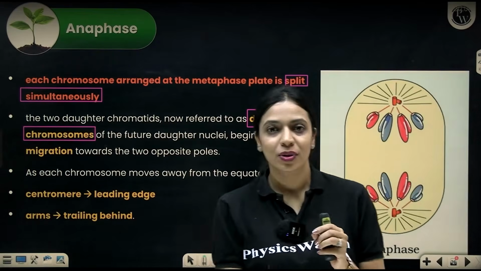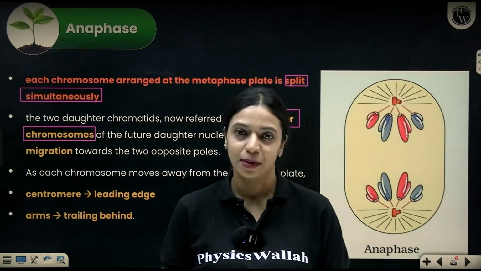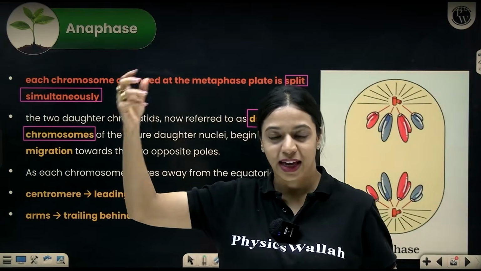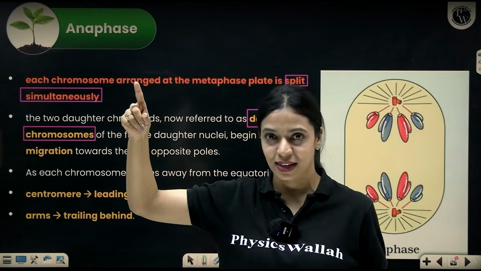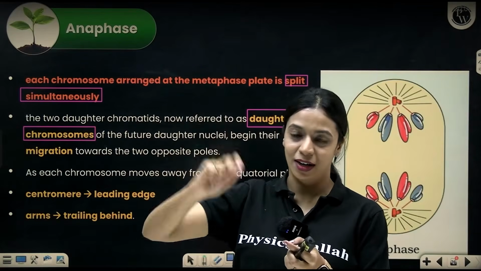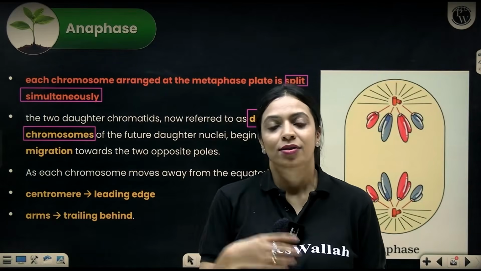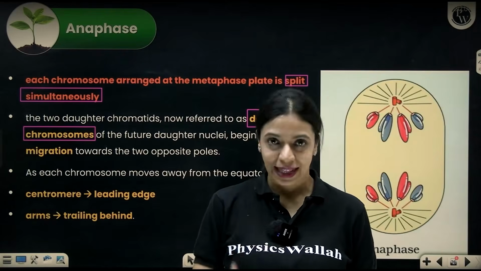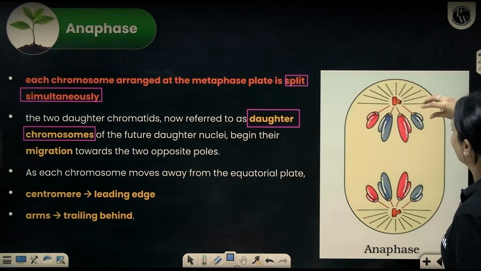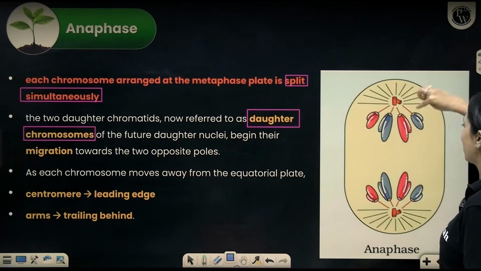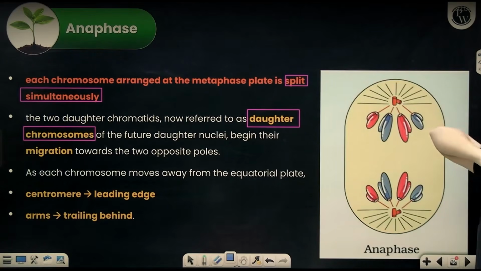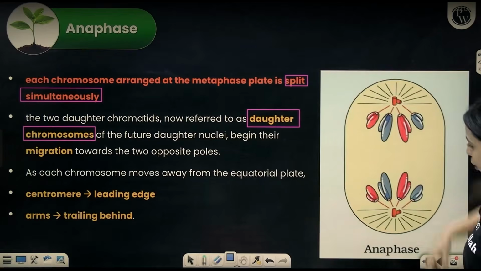You know how microtubules can be polymerized and depolymerized, right? Microtubules are made up of tubulin proteins. If you add more and more tubulin proteins, tubulin dimers, it will start getting polymerized and increase in length. If the tubulin proteins are getting removed from one end, like peeling of a banana, it becomes shorter and shorter. So as the microtubules, the spindle fibers, become shorter and shorter, the chromosomes that are attached to the microtubule by means of the kinetochore will also get pulled. That way it gets pulled towards the opposite poles.